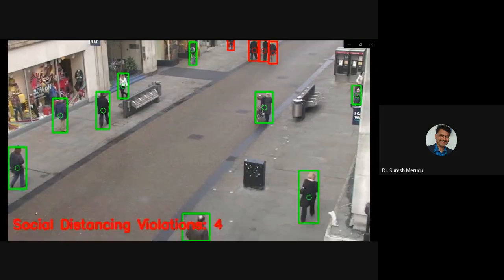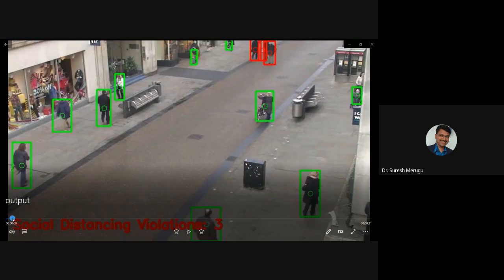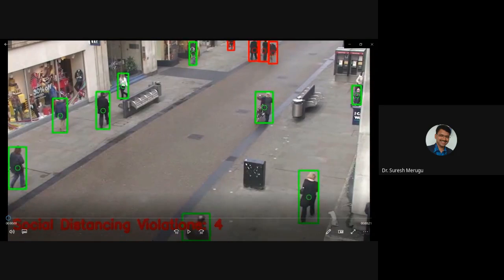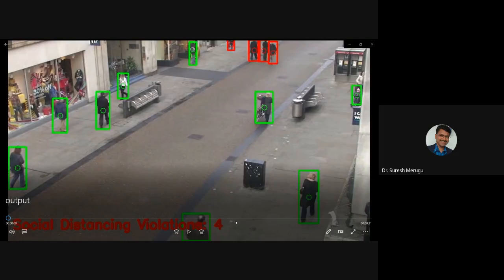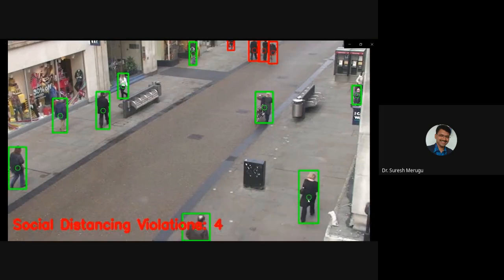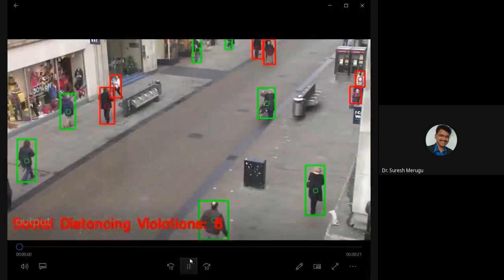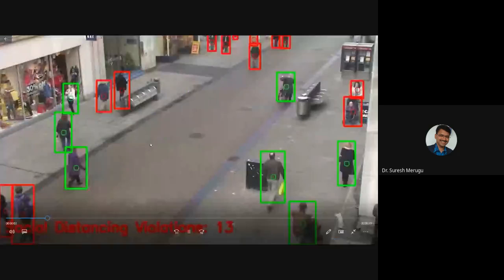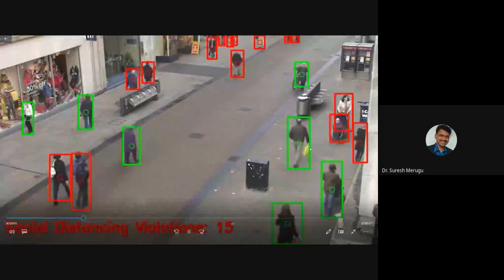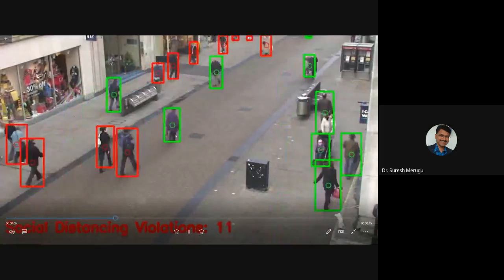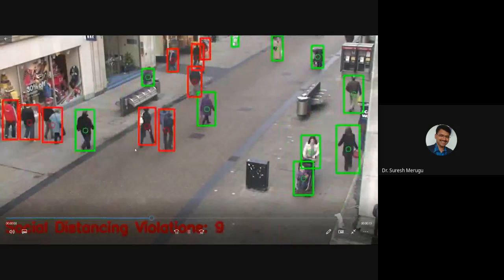So here, this is the social distancing. See here, who is maintaining the social distance, they get directly green, and those who are not maintaining, they'll get the red color.